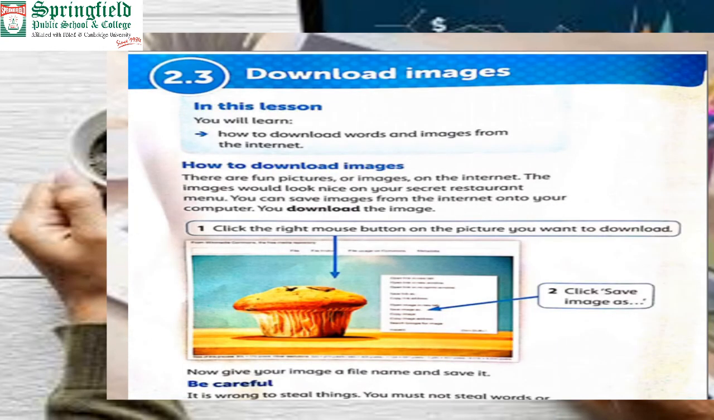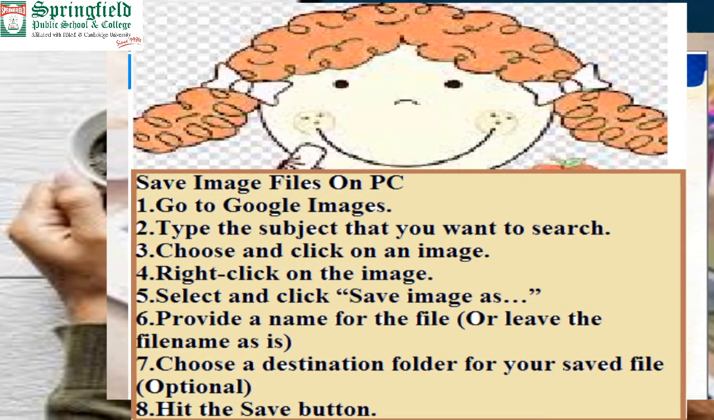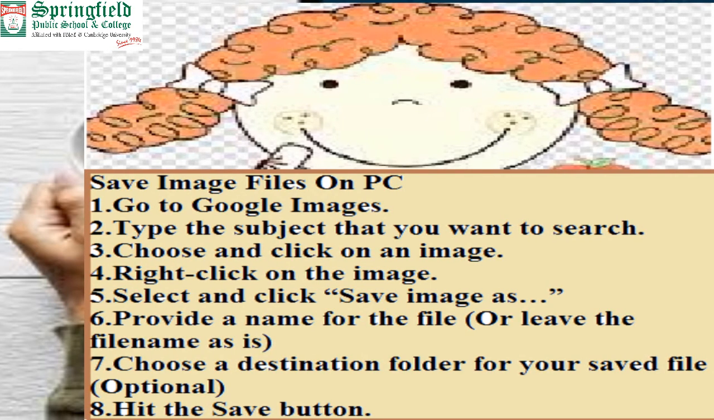Okay, now 2.3 is download images. How can we easily download images? There are fun pictures or images on the internet. We want to save them, we want to use them later. How can we do it? We can simply download them. We can just right click on the image. There is an option, save image as. We select it and my image or audio or video will be downloaded in the folder.